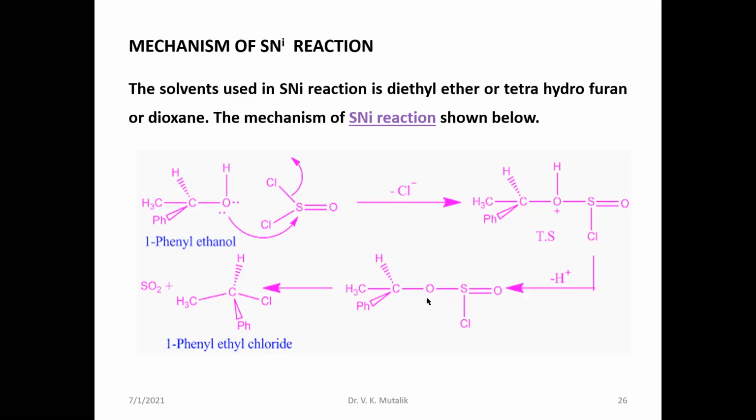The nucleophile approaches the carbon center, and you get 1-phenyl ethyl chloride. This kind of rearrangement is called an SNi reaction. But compared to SN1 and SN2, it is not of much importance. Only rare types of molecules proceed by SNi type reactions.